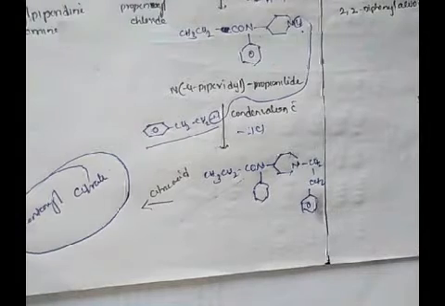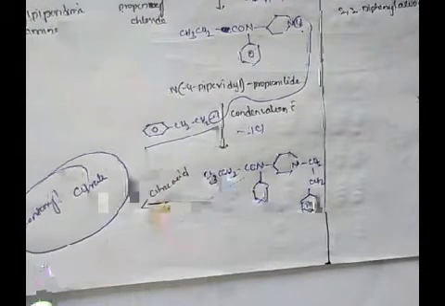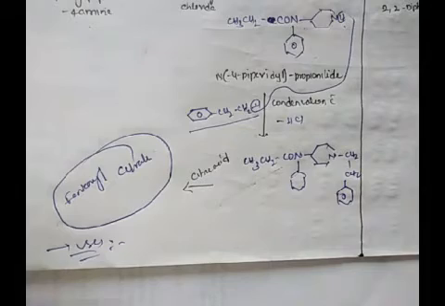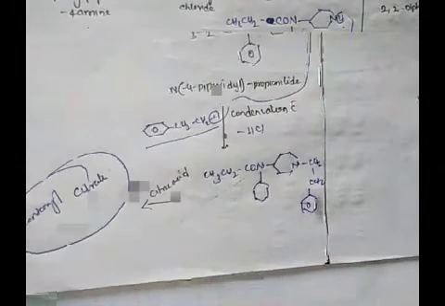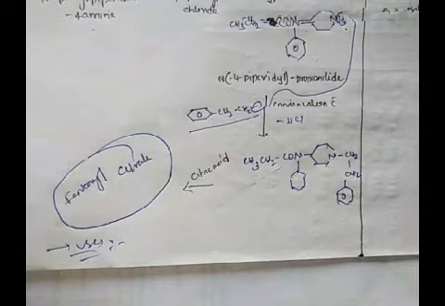Then after synthesis you have to write the uses also. We already discussed the uses of fentanyl citrate before. Whenever you are writing the synthesis of any drug in an exam, first write the structure of the drug.